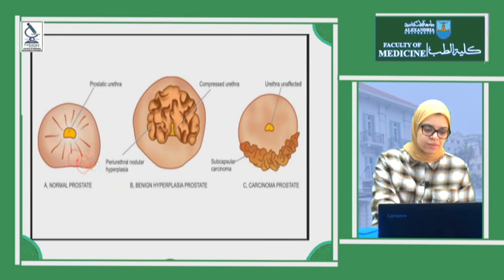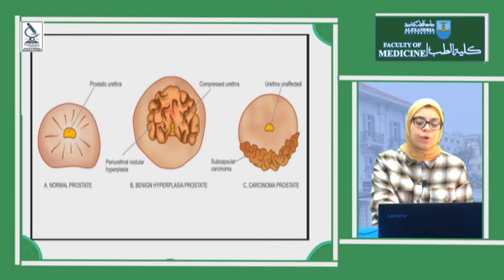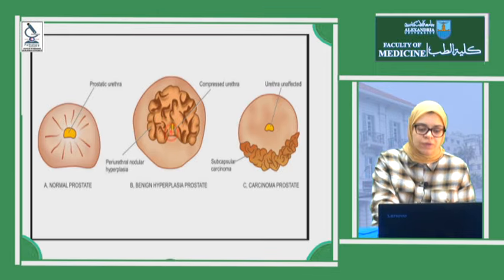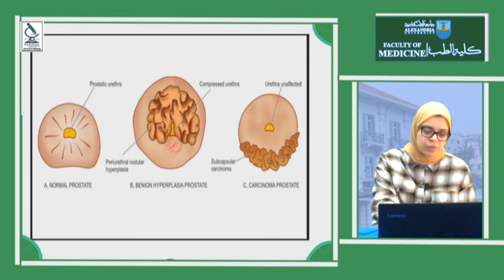As you see here, this is the prostatic urethra and this is the normal prostatic structure. The androgenic growth factor affects the periurethral part, forming periurethral nodular hyperplasia. So what is the problem? Here all the manifestations will be in the urinary system. It's difficult urination, dysuria, frequency, because it's surrounding the urethra and compressing it.